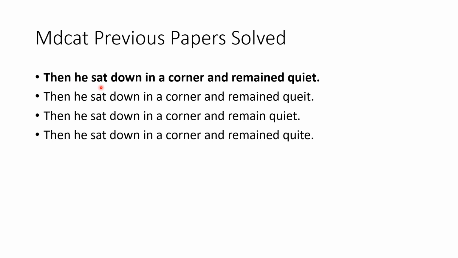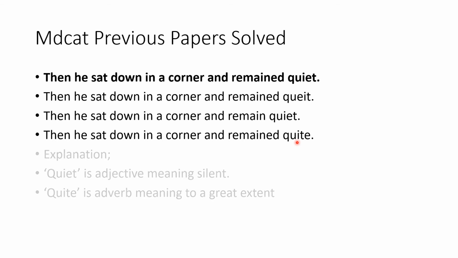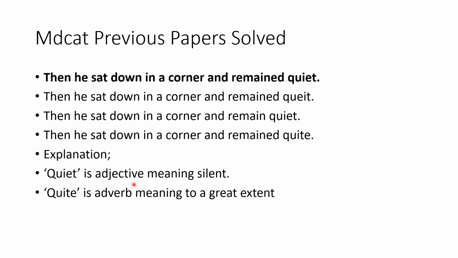Next is, "Then he sat down in a corner and remained quiet." Remained quiet, spelling change. Remain quiet, verb change. Remained quiet, again verb change. And explanation would be, quiet is an adjective meaning silent, while quite is adverb meaning to a great extent. Here we need quiet, which means silent. So remained quiet. While here the tense was not correct, because in the first part of the sentence past tense was used. Now remain is wrong. So it would be remained quiet.